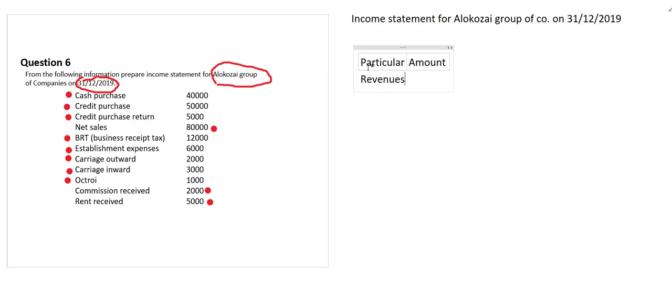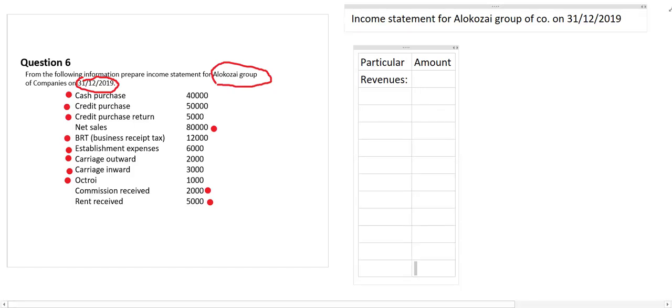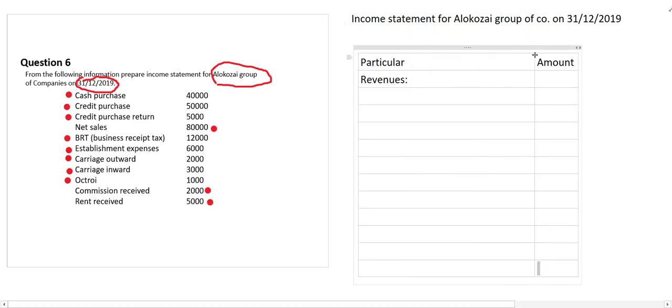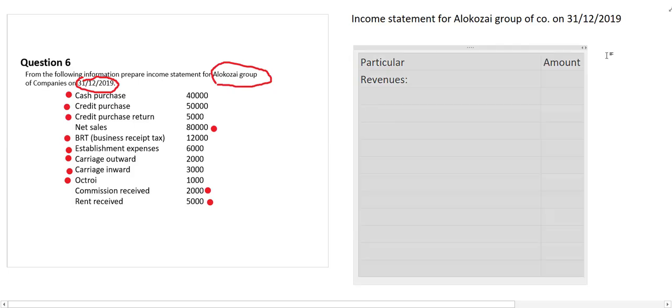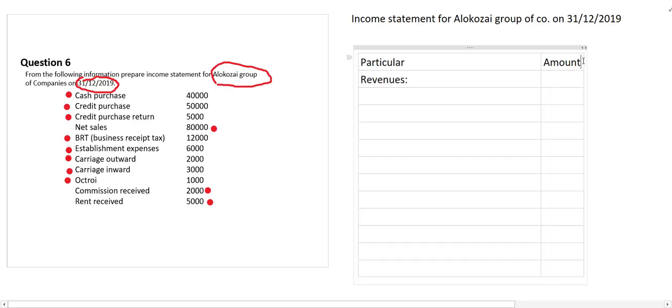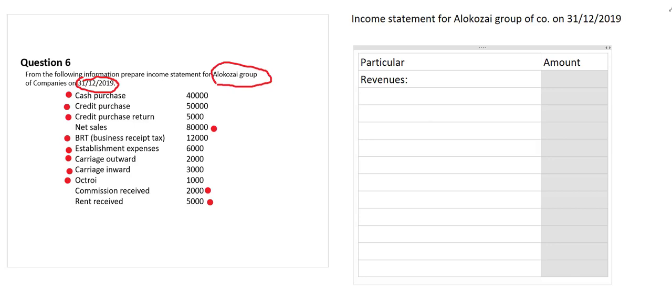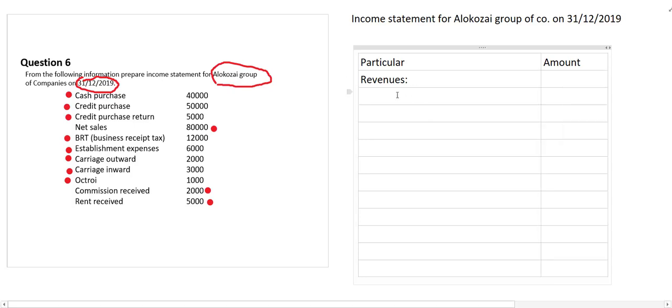Revenues. One column for this one, and rest of that, of course, draw column as per your requirement. So let us expand the size as well here. Okay, and of course expand the size of this one as well. Okay, not this one, the column itself. Okay, formatting will be later on, but for the time being, only draw this one. So it should be in the center. Now let us mention your revenue one by one.